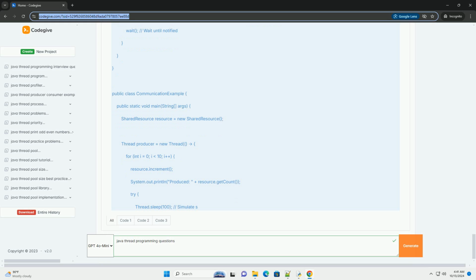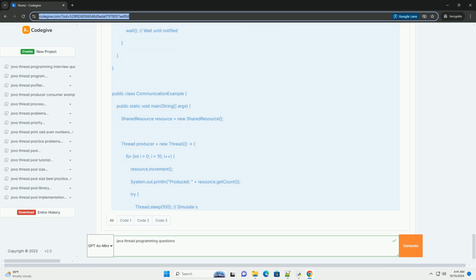3. Synchronization. When multiple threads access shared resources, synchronization is necessary to prevent data inconsistency. You can synchronize methods or blocks of code. Synchronized method. Synchronized block. Using synchronized blocks can provide more fine-grained control over the synchronization.